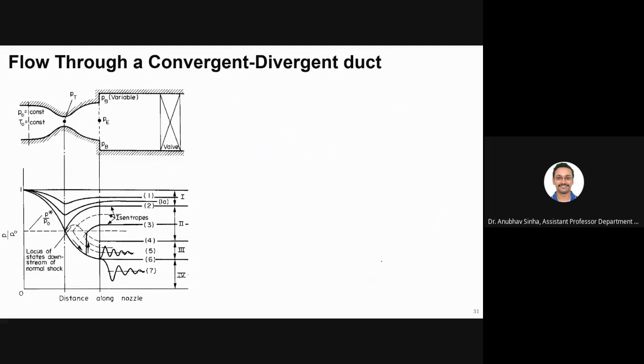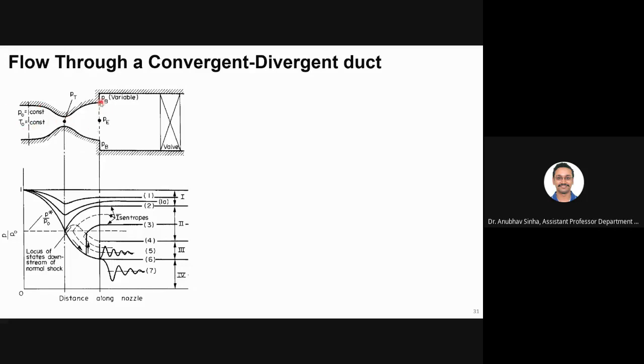So it will also have some flow. Any question? Okay. So let us discuss what happens here. This is a CD nozzle, converging and diverging. And this is the throat area, which we are most interested in. PT is the pressure at that area. And at the back, we have the back pressure PB, which is variable. That is the pressure of this chamber basically. And this is connected to a reservoir which has P0 and T0 maintained constant, as we have seen in the last slide.